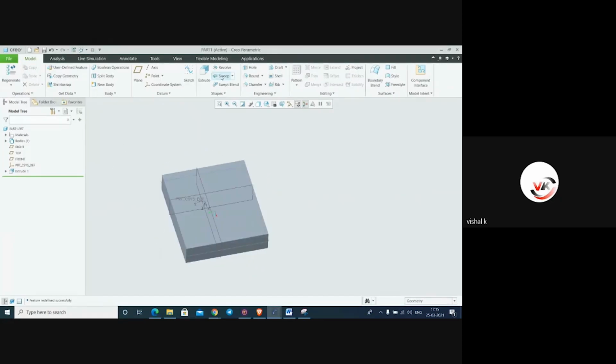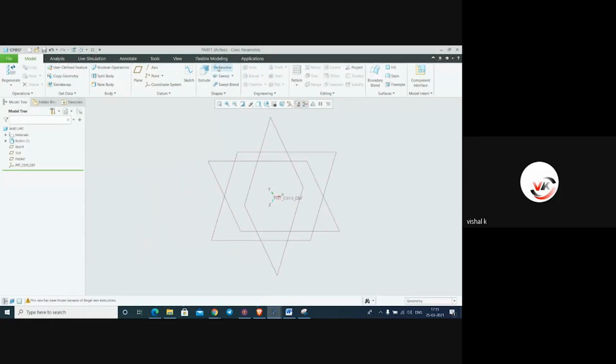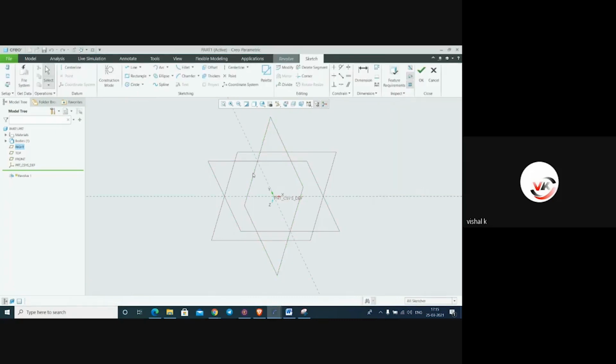Again, here it is a revolve option. We'll see this revolve option. I'll delete this feature. Control D for default orientation. Revolve object. We'll make it one sharp profile. For revolve, we can make a shortcut like right click, edit define, sketch, and select the datum plane, make it sketch.